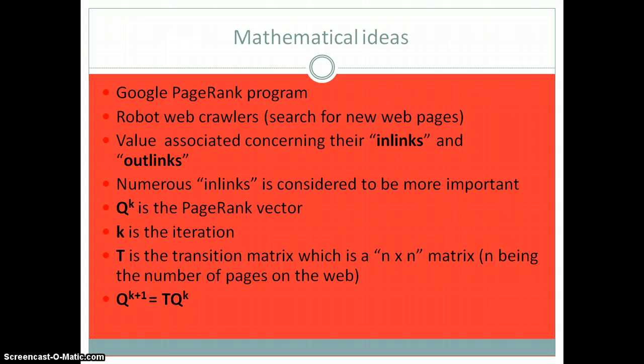These little robots search for new web pages automatically. As soon as you create a web page, they will get it and catalog it in a certain category of the program, and then afterwards there will be a certain value associated concerning the inlinks and outlinks of the web page.